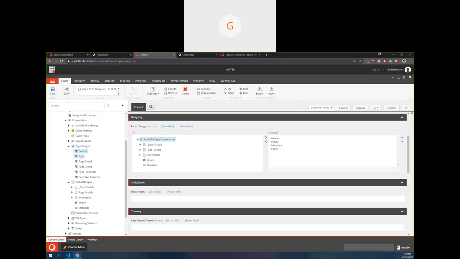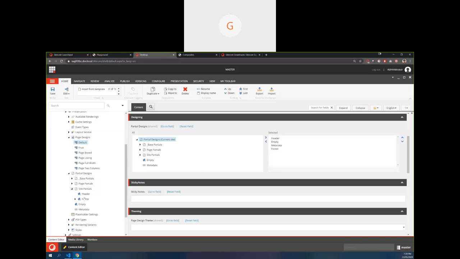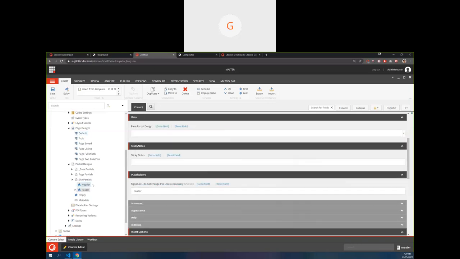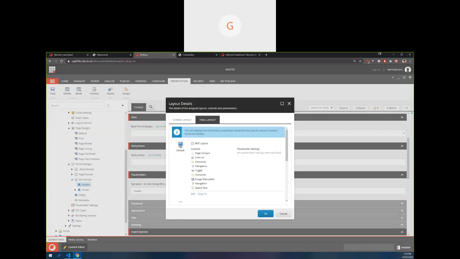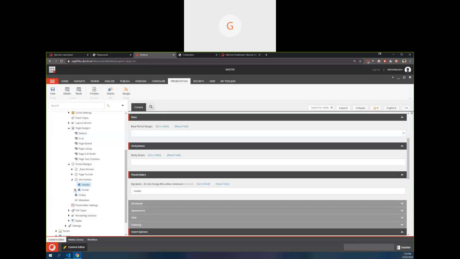If we come here, we see the header, with all these things configured, right? If you go to site partial designs, header and footer, and open the header, this is where your actual presentation will be present. So, the MVC layout, and you will have all these components configured. The same applies at the footer level, and it has its own data.